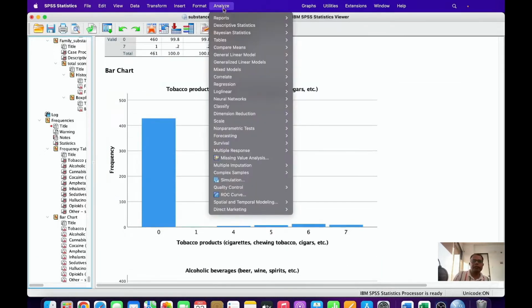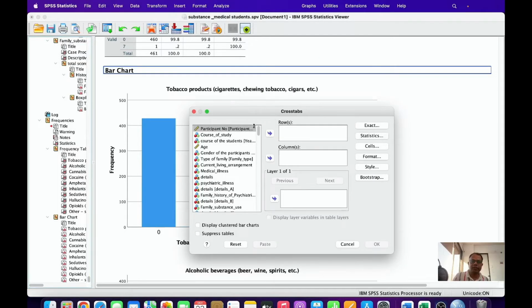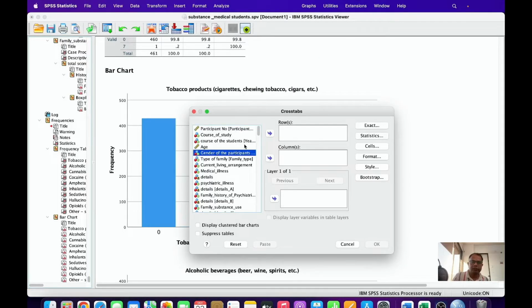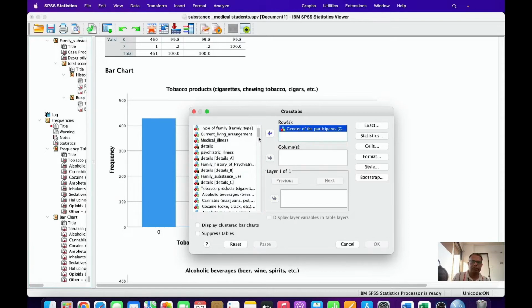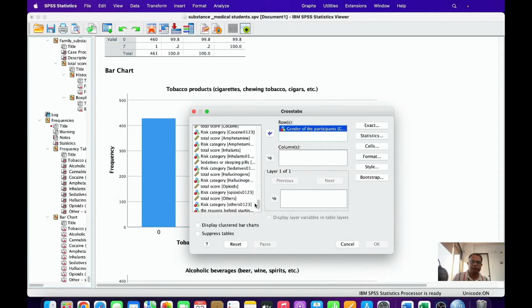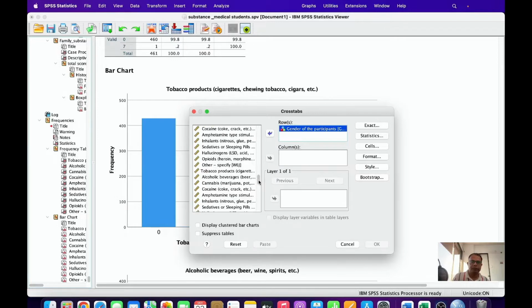We can prepare the last cross tabulation gender wise, to see whether there is any difference in the starting age of these substances.